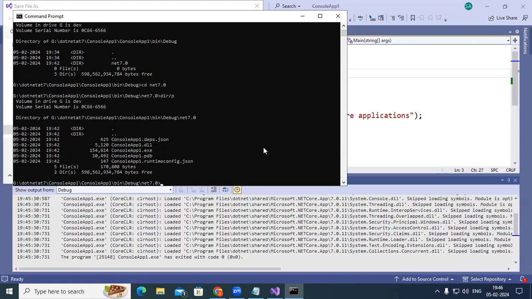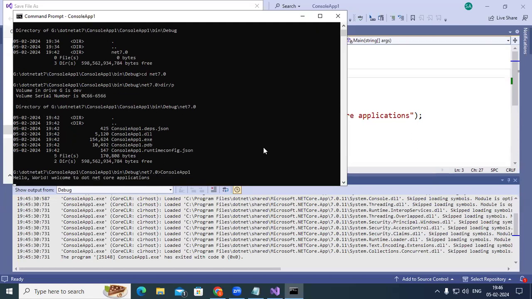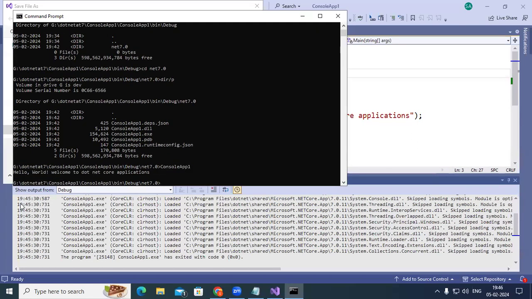Now I can execute it straight away using the command prompt. I just type ConsoleApp1, and it prints "Hello world, welcome to .NET Core applications." Since we are executing it from the command prompt, we call it a console application, or we can call it a command line application.